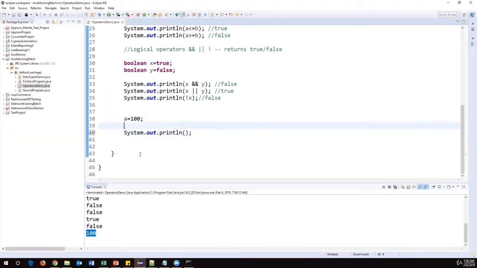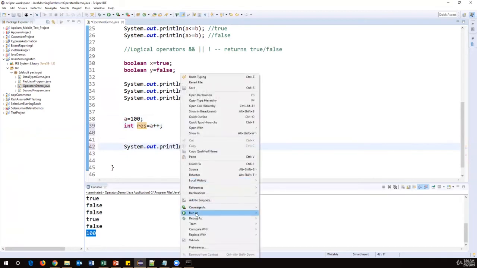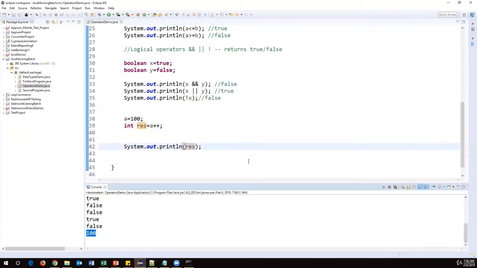So what I will do is I will just take another variable. Let us say integer result is equal to a plus plus. So now what happens? A is 100, plus plus, so it should add 1, right? Now I'm printing this result variable here. Let us see the result. What is printed? Still we got 100. It is not incremented. Why is it not incremented?